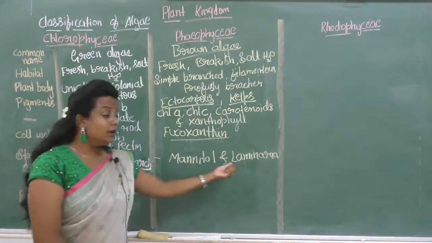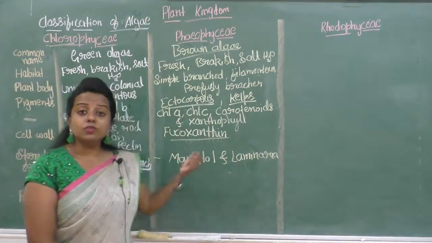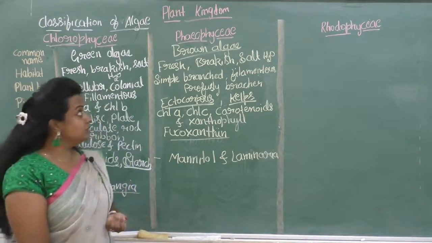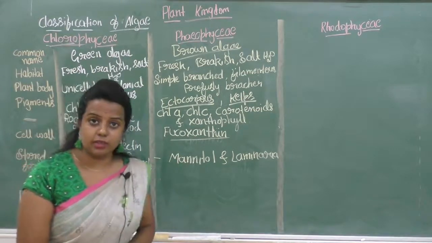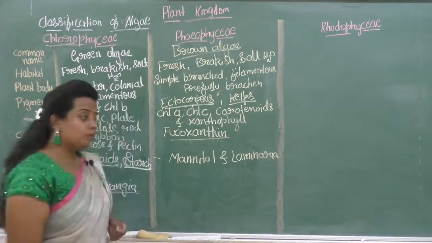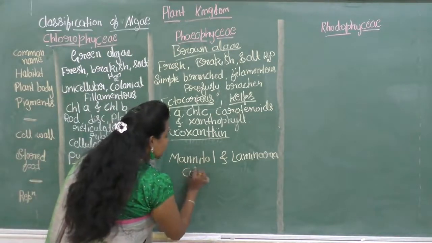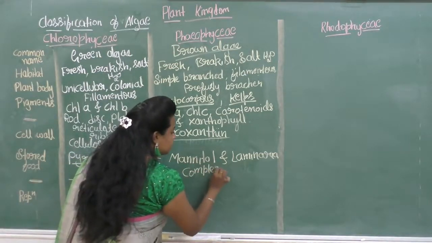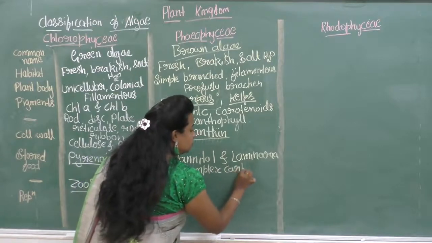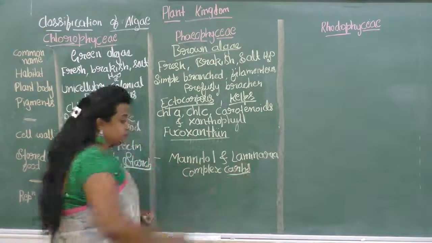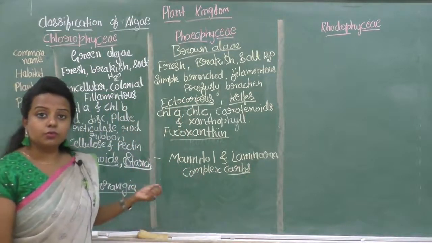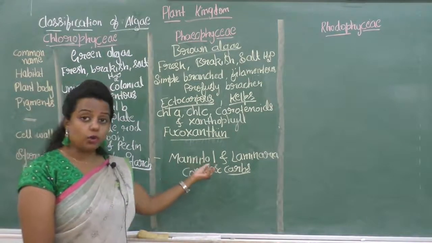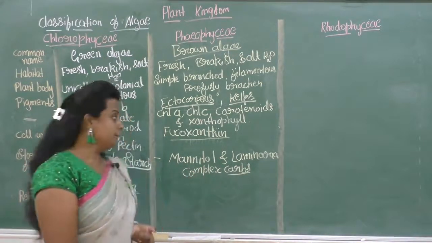Mannitol and laminarin are the stored food material in the Phaeophyceae, stored in the form of complex carbohydrate. So the stored food material is mannitol and laminarin.